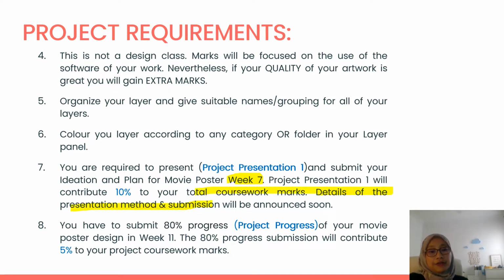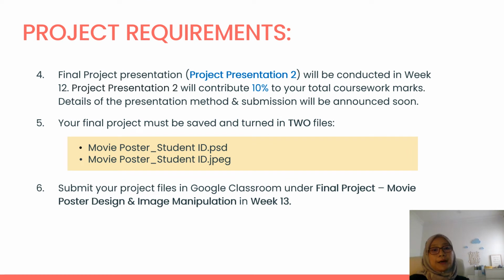All right, and after you have done your project presentation 1, in week 11 you are going to submit your 80% progress of your movie poster design. This 80% progress submission will contribute 5% to your project coursework mark, right? Next, you have to present your final project presentation, which is project presentation 2, in week 12, and it will contribute another 10% to your total coursework mark. Again, we will announce the same method and submission as for project presentation 1.